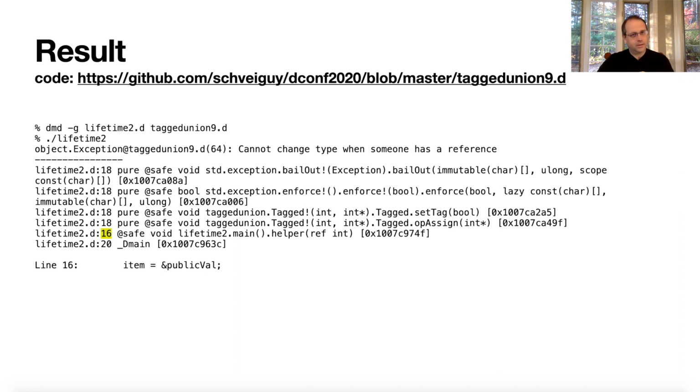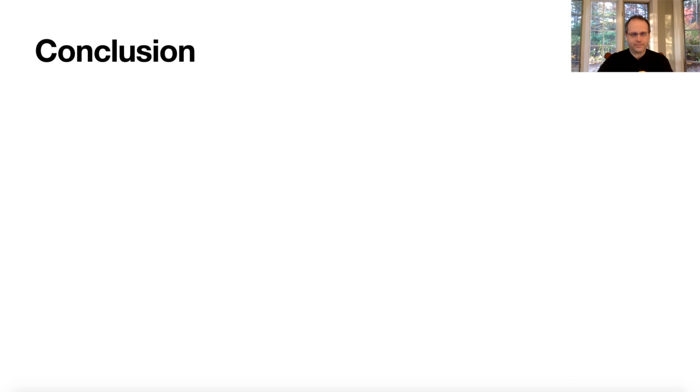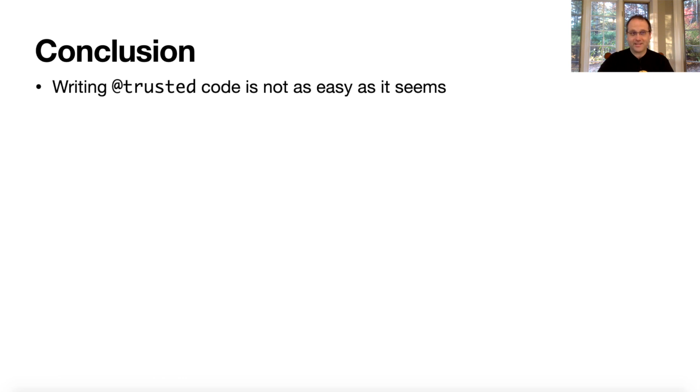So, conclusion. What did we learn? I hope everyone learned that writing trusted code is not as easy as it seems. There are a lot of things to think about. And even if you think you have a safe, trusted API, imagining how the data can change underneath it is something that you really need to consider.